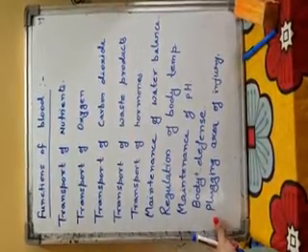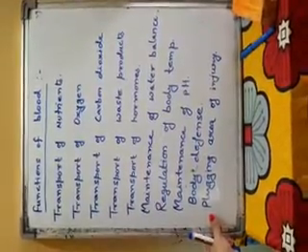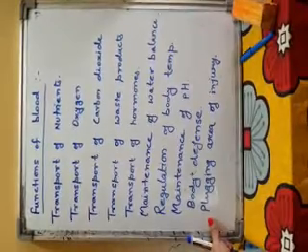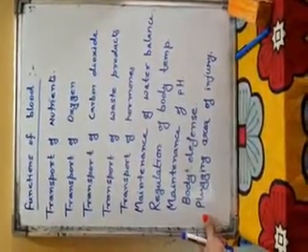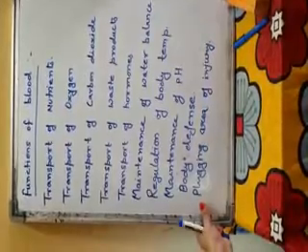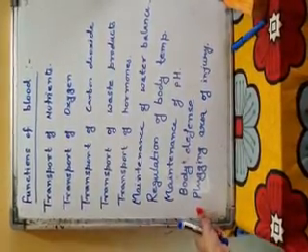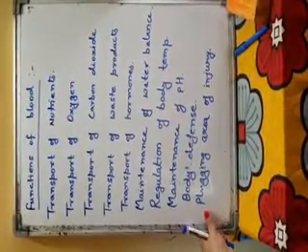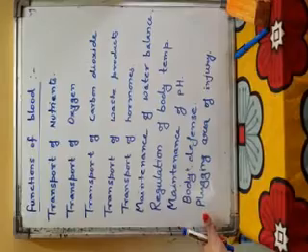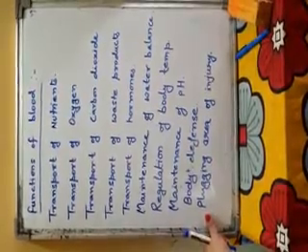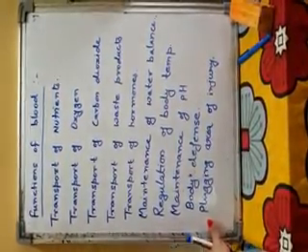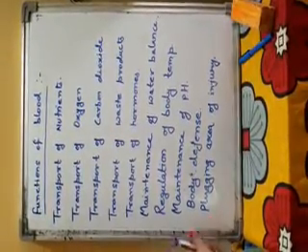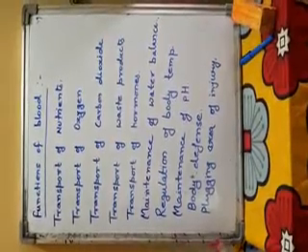And the next function of blood is that it helps in plugging areas of injury with the help of platelets. In the region of injury, the blood coagulates and seals the region to prevent the excess blood loss and to check the entry of germs. In this way, blood is not lost by the body and the germs are not able to enter inside the body. So these are functions of blood, which is a very important part of the body.